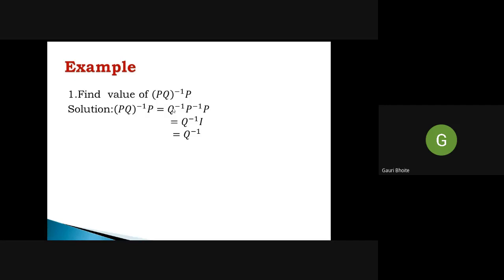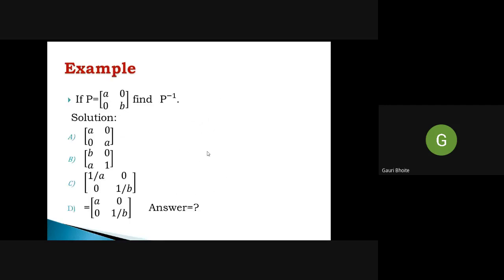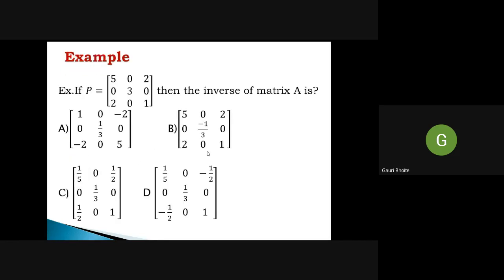Now next is find the value of this expression PQ inverse into P. Okay. And how do we simplify PQ inverse into P? So PQ inverse by reverse law, it is Q inverse P inverse and into this P as it is. Okay. But we know that P inverse into P is identity. So here it becomes Q inverse into identity, and it is Q inverse. So simplification of this matrix is only Q inverse. So such examples are there. We already saw this example and this two.